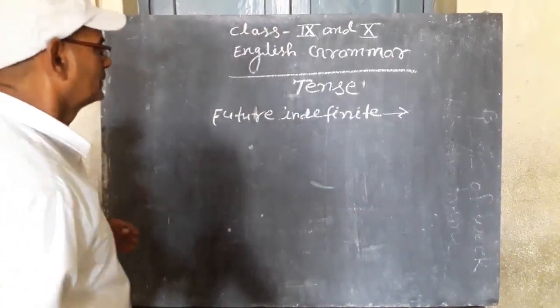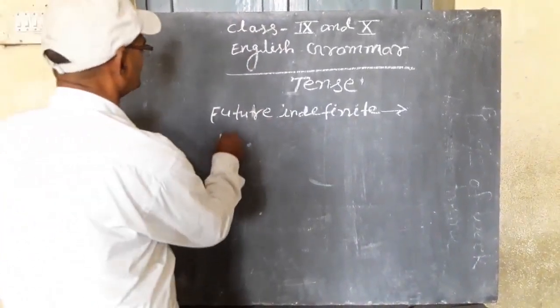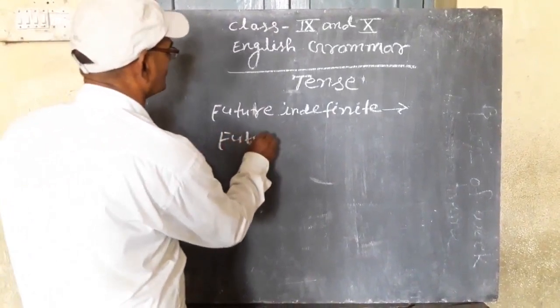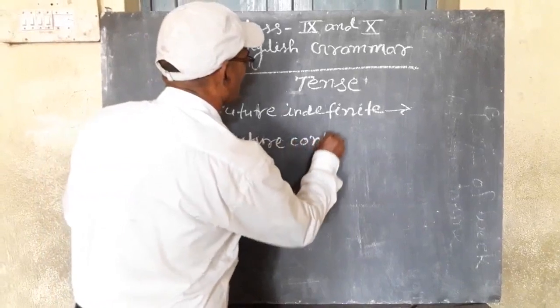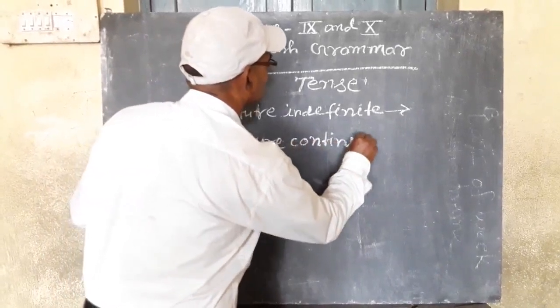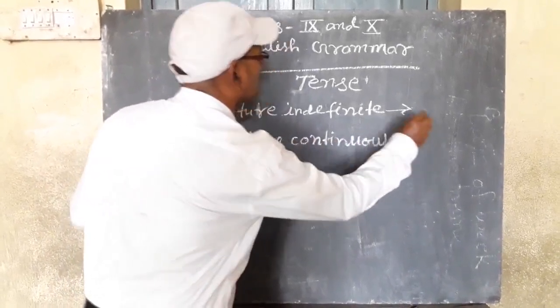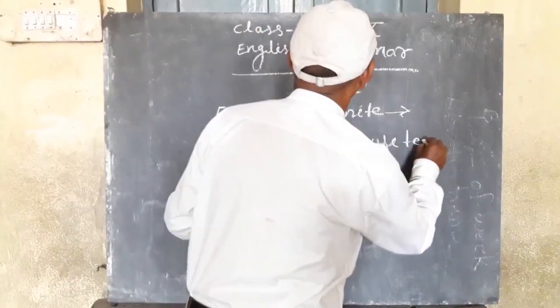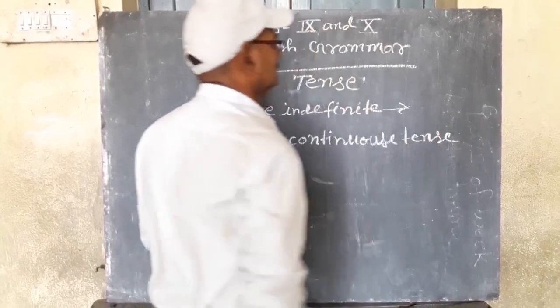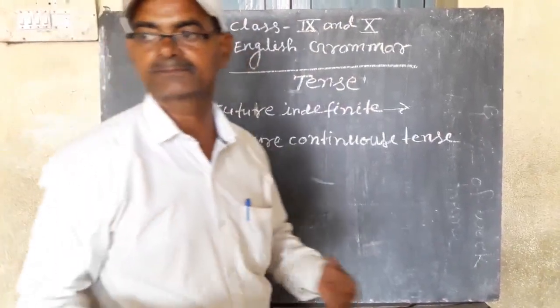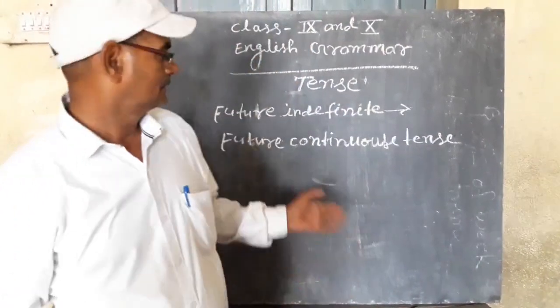Now, future continuous tense. Future continuous tense is the tense in which action is found to be going on.